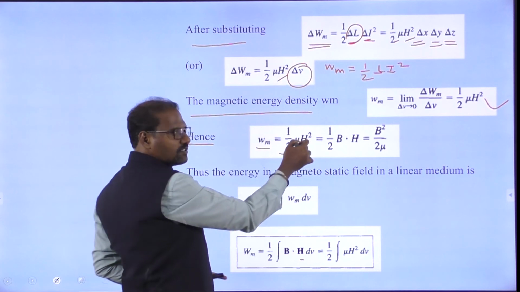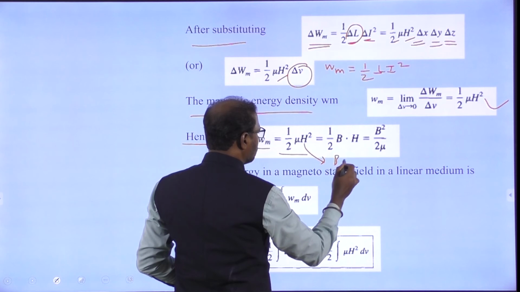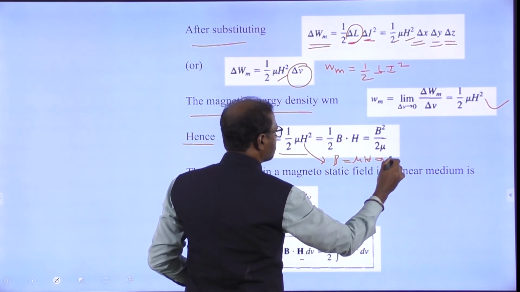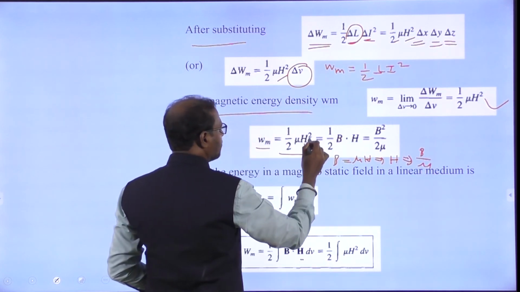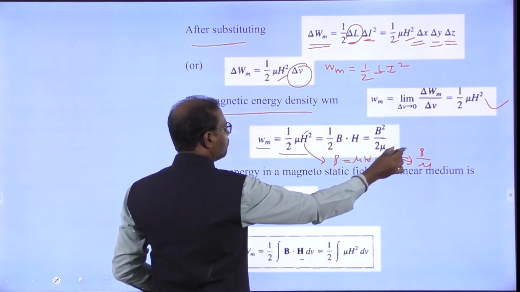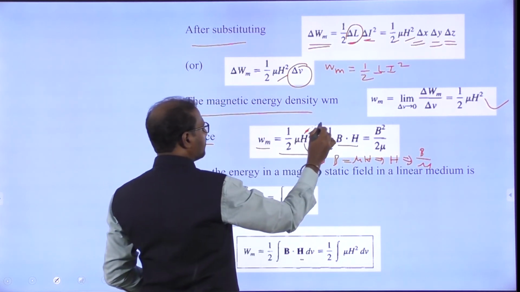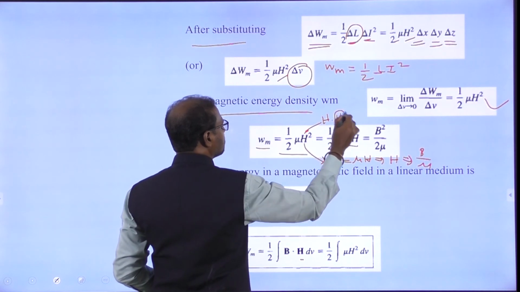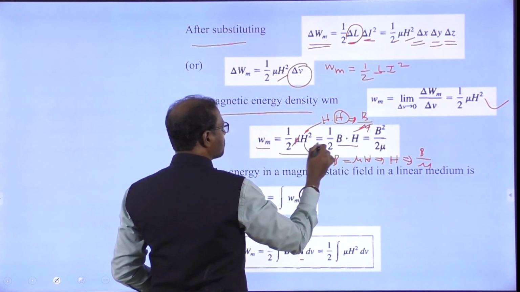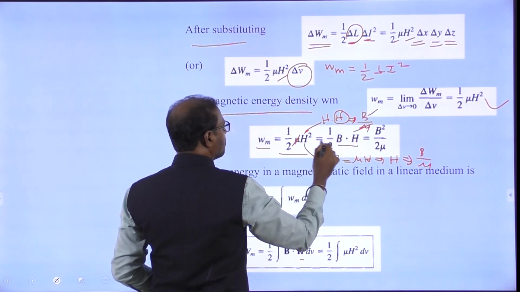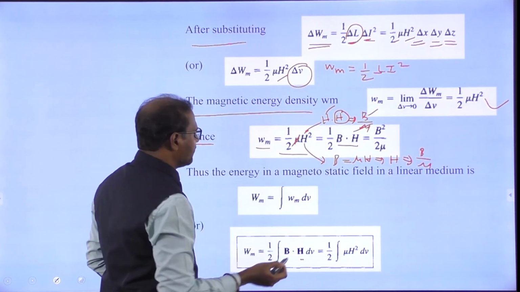So 1 by 2 mu h squared, after simplification. Again, what is h equal to? We know b is equal to mu h, so h is equal to b by mu. Substitute here. One more h means b by mu. Mu cancels, b will be there. So bh. Here h is equal to b by mu, so this mu will cancel, remaining this b and this one h. So bh. Ultimately we get again b is equal to mu h.